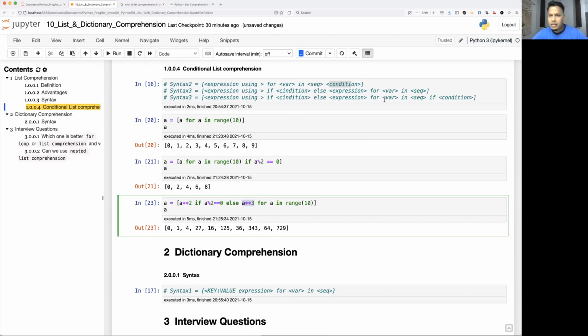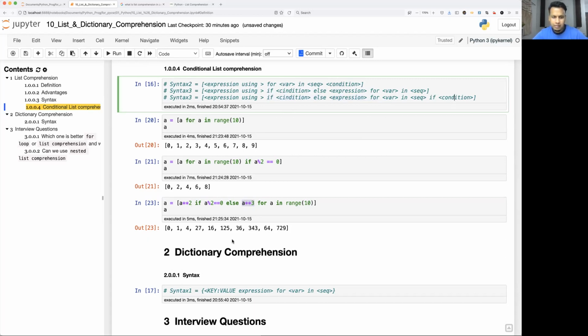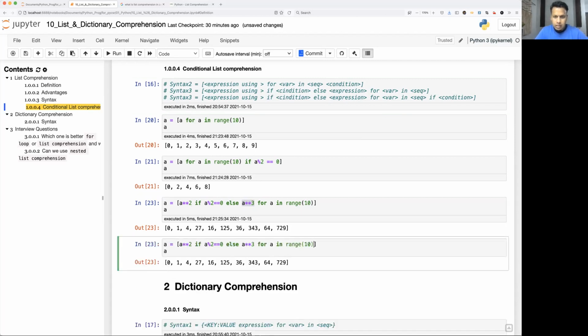Now let's take the last syntax. I'm going to combine the first and second, using if else along with another if. So I'm going to evaluate modulo of 2. If it is 0, then take the power of 2. If it is not 0, then the power of 3. I'm going to add another condition: do this only when the number is greater than, let's say, 5. Okay, so it will start evaluating all the expressions.